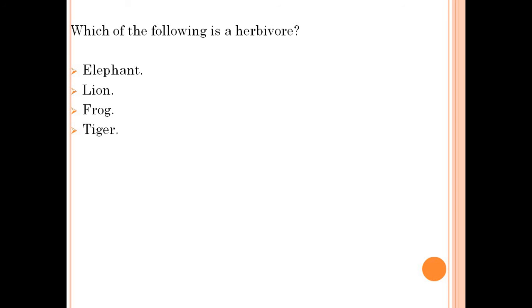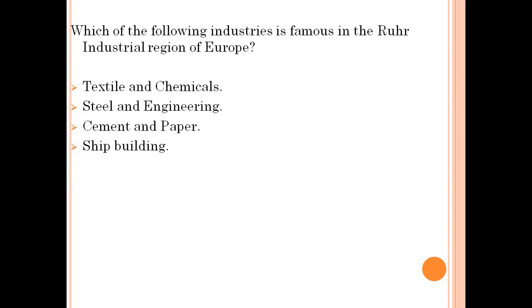Which of the following is a herbivore? Elephant, lion, frog, tiger. Answer is elephant. Which of the following industries is famous in Ruhr, industrial region of Europe? Textile and chemicals, steel and engineering, cement and paper, shipbuilding. Answer is steel and engineering.